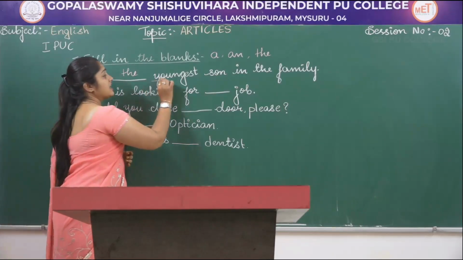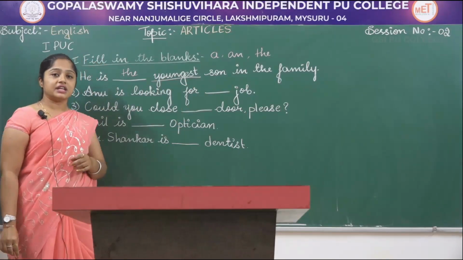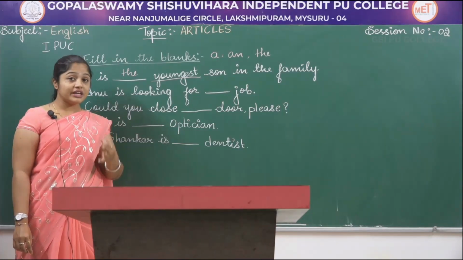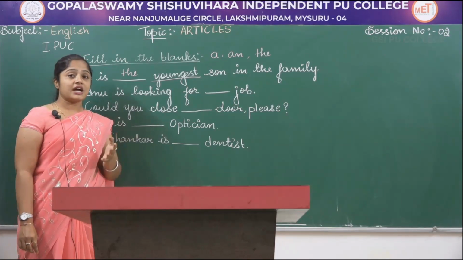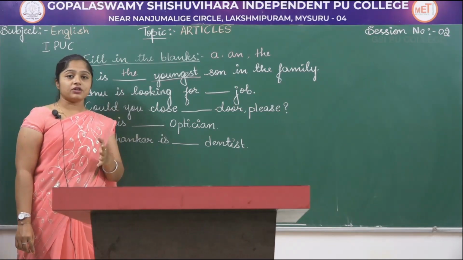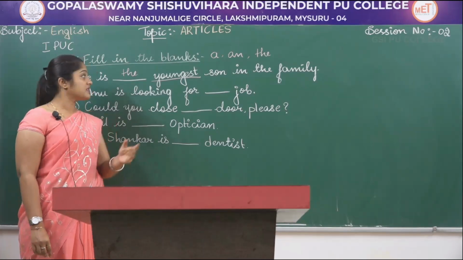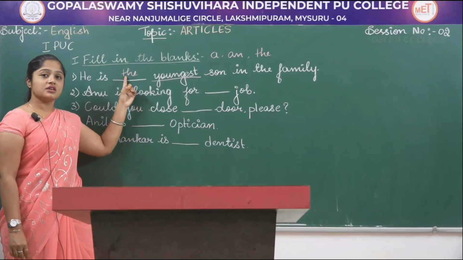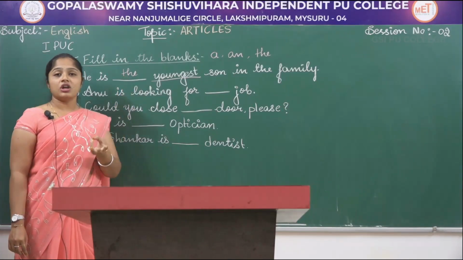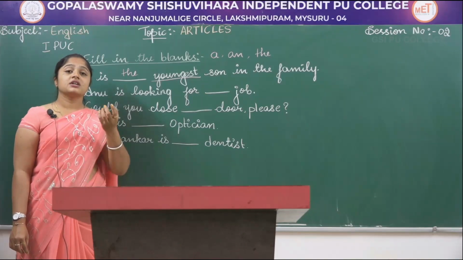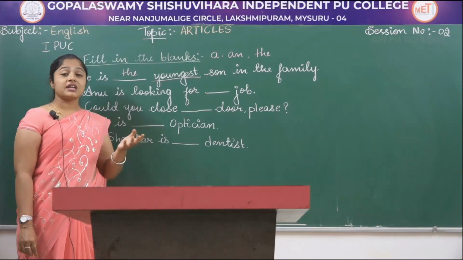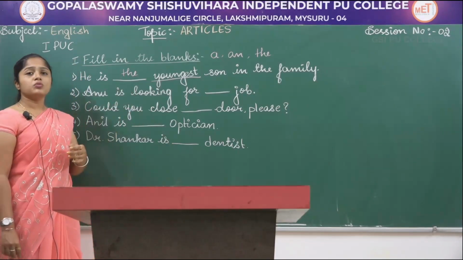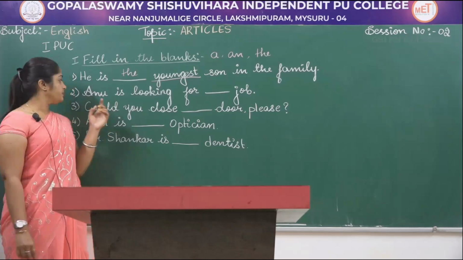That is because youngest is a superlative degree, that is the third degree of comparison. We have already learnt in our previous session that the is used in front of a superlative degree. Since youngest is a superlative degree, we have to place the in the blank, like tallest, strongest, weakest, shortest, youngest. In front of these superlative degrees, we have to use the. We'll move on to the next question.